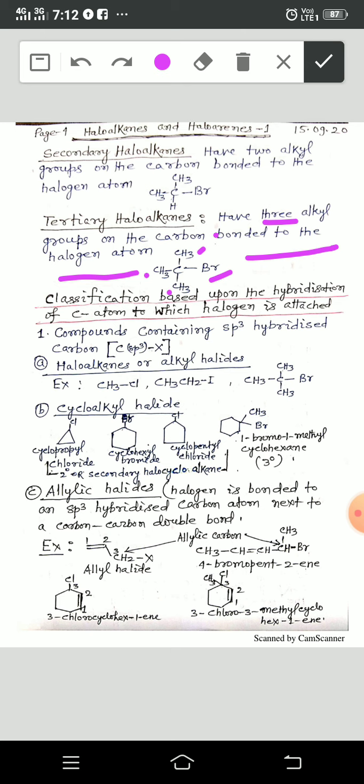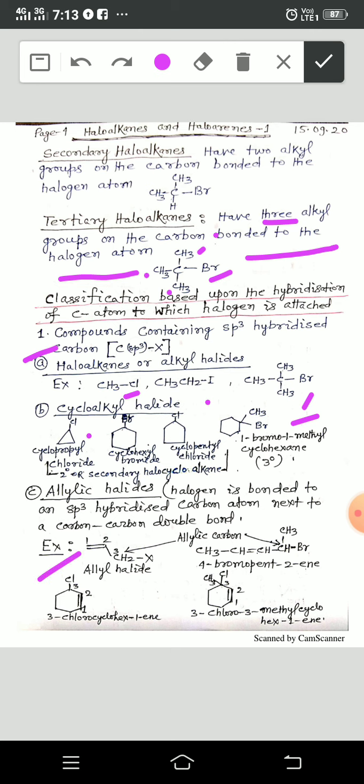Now, classification based upon the hybridization of carbon to which halogen is attached. See here, haloalkanes or aryl halides. Here, compounds containing sp3 hybridized carbon. See here, this halogen atom is attached with sp3 hybridized carbon, in this case also, in this case also. So these are the halogen compounds in which the carbon atom to which halogen is attached is sp3 hybridized.